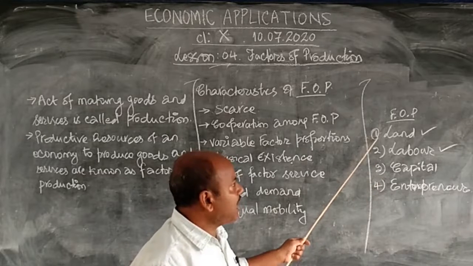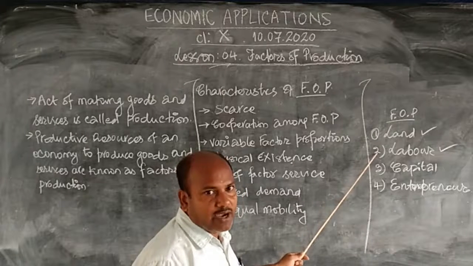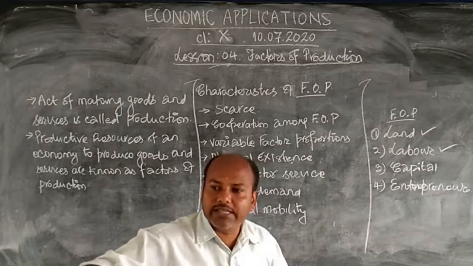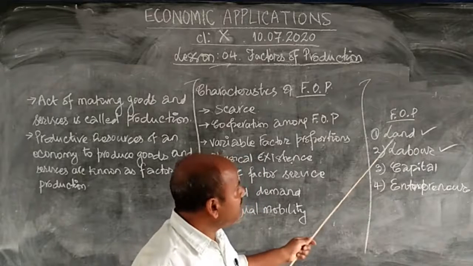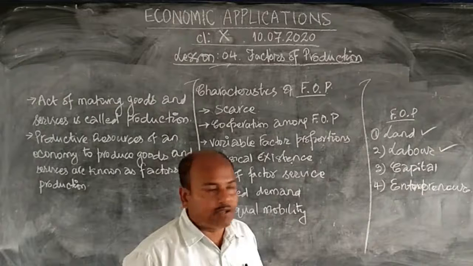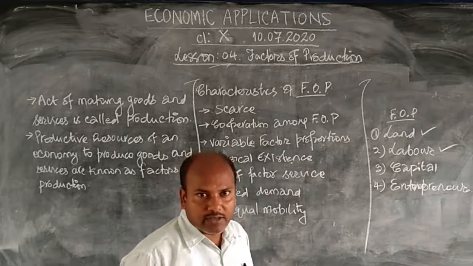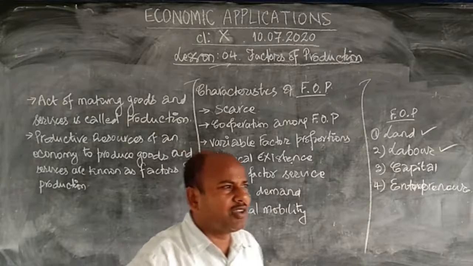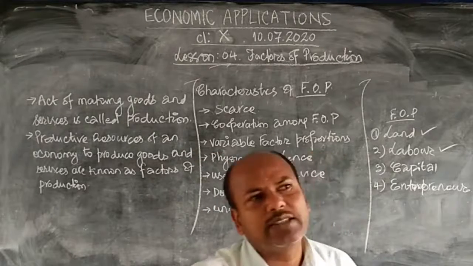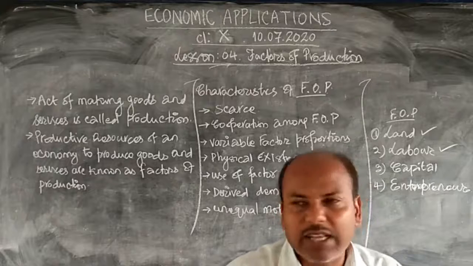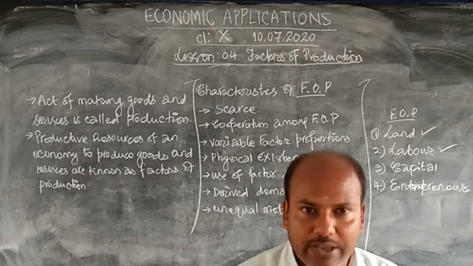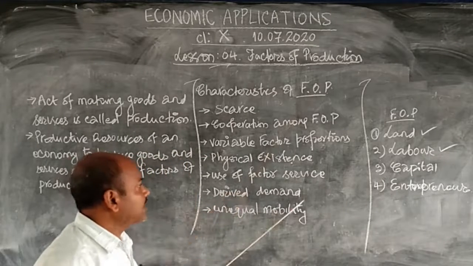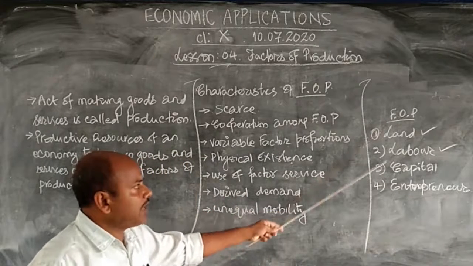Or if you have more land, then more labor will be required. If you have a small land, then less number of labor can sit comfortably and work. But if you have bigger land, then more number of laborers will be required, more capital will be required. And even the entrepreneur, you can say the manager or something like that, more people will be required to keep an eye over. So this is a derived demand. The factor of production is a derived demand. One will give rise to another.